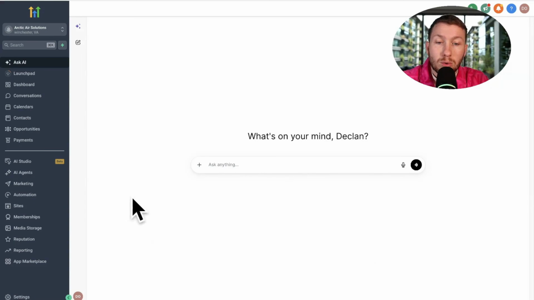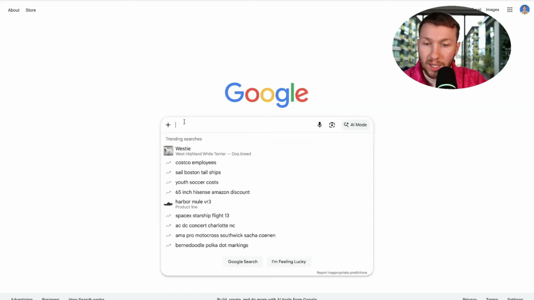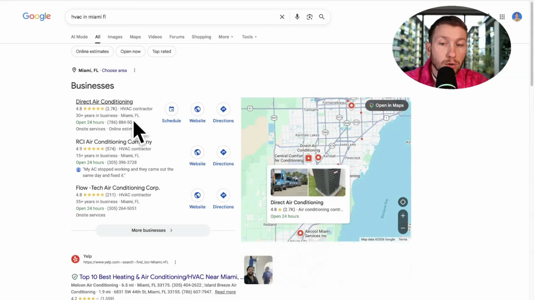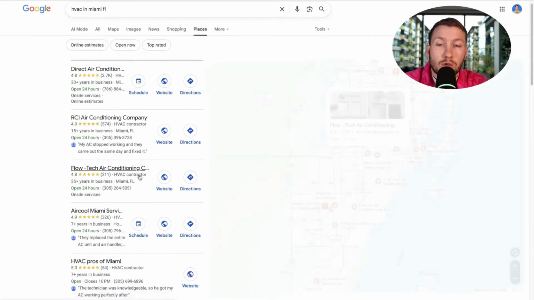Essentially, what we're going to be doing is using Ask AI to qualify and bring the leads. So not just get the leads, but qualify leads. This is where this is so advanced. So we're going to come into Google and we're going to type in any niche and any location. We're just going to do HVAC in, let's do Miami, Florida. We're going to click enter and you'll see right here a bunch of HVAC businesses.